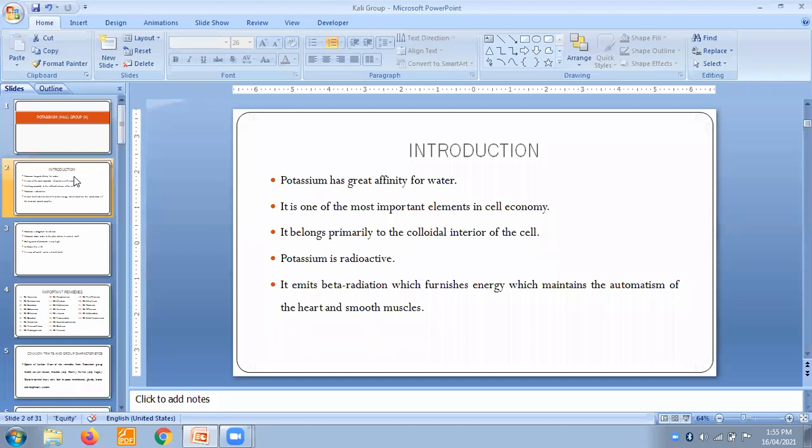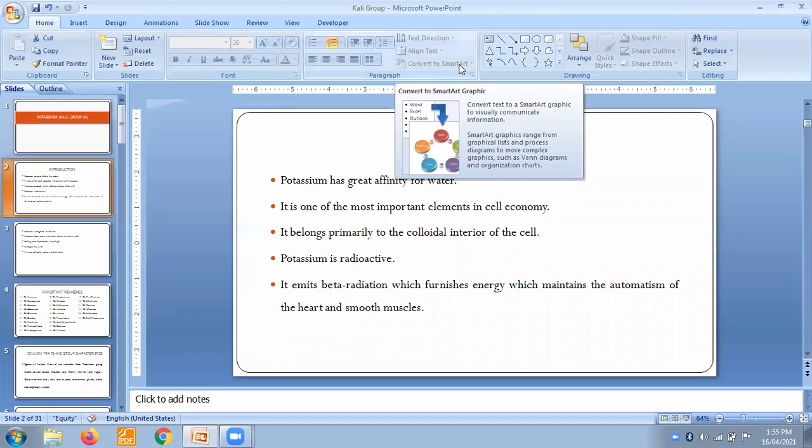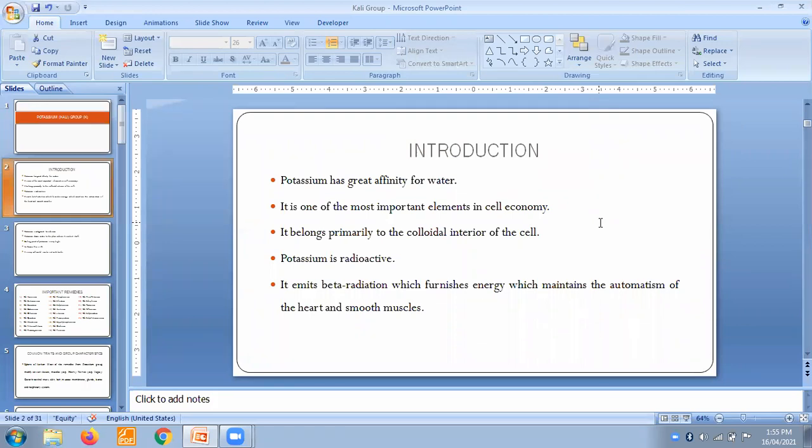Potassium has a great affinity for water. It is one of the most important elements in cell economy. It belongs primarily to the polar interior of the cells. Potassium is radioactive. It emits beta radiation, which furnishes energy, which maintains the automatism of the heart and smooth muscles. So for your heart and its smooth muscle, potassium is a really important element.